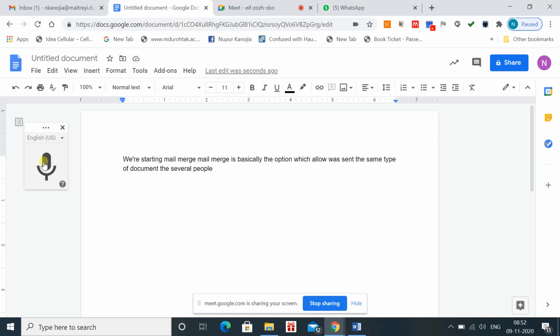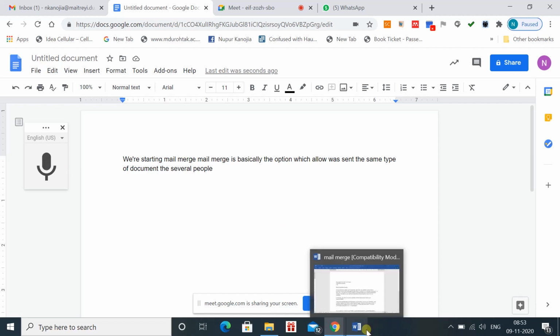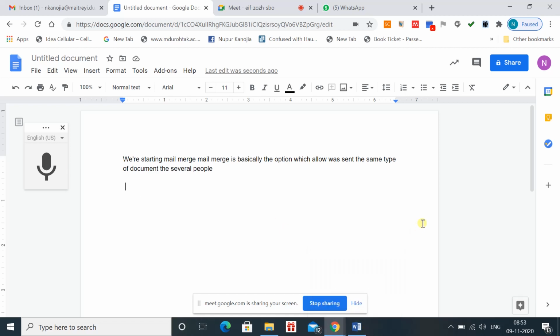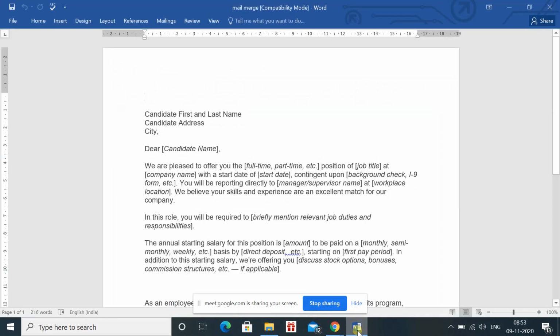So in case of Word, first of all, we have to go to the mail merge. We have to go to the Word. First of all, we have to write the letter, whatever type of letter you want to write, or whatever offer letter you want to write.